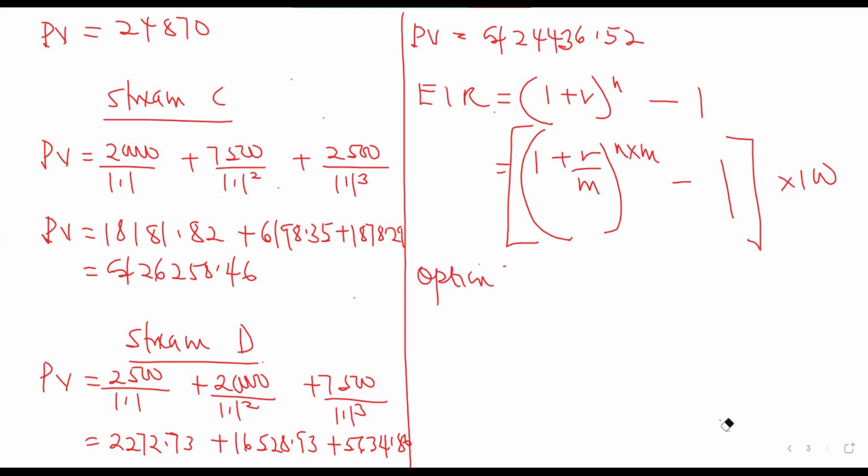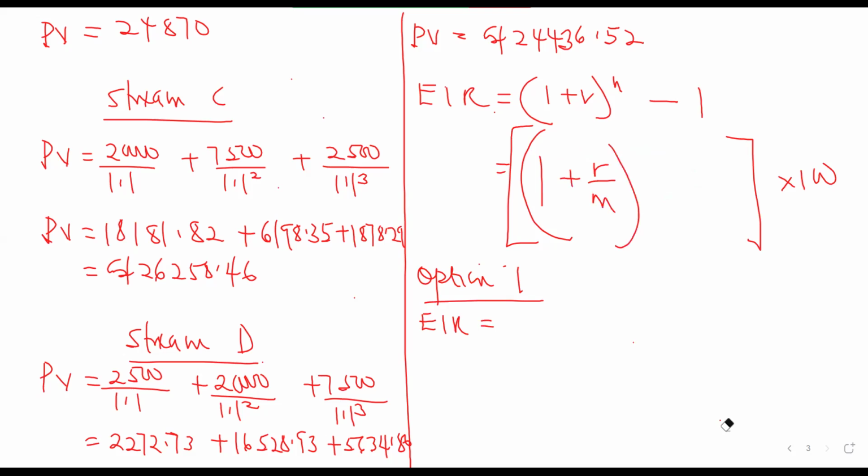Okay, so the effective interest rate for option 1 will give us this one. The effective interest rate is not actually a formula that they are picking. It's calculated based on the future value understanding, like the one we did, the future value minus the principal. So this will give us 1 plus R over M, exponent N, minus 1. So it's just the same thing that we have done.